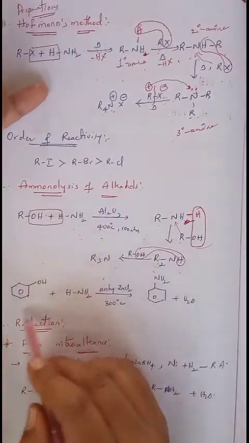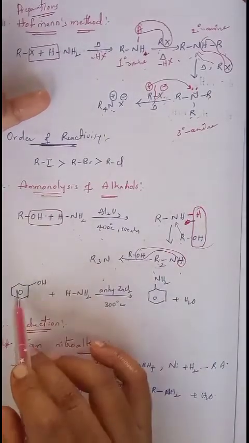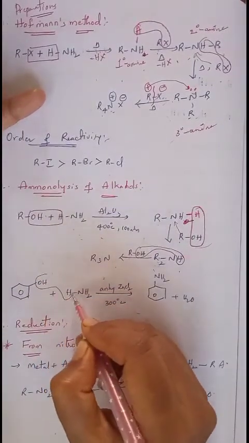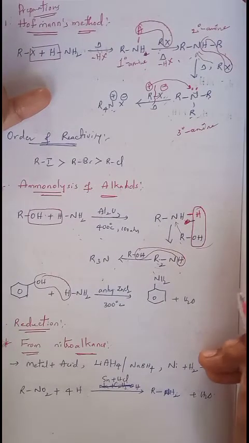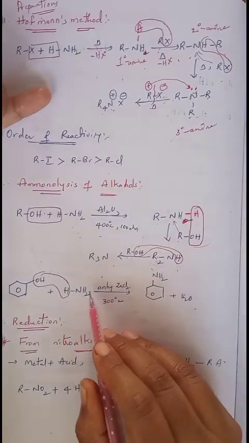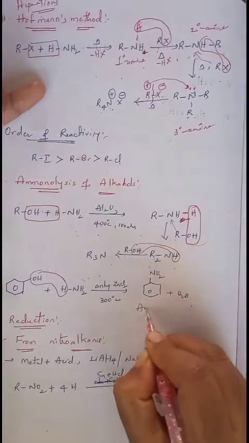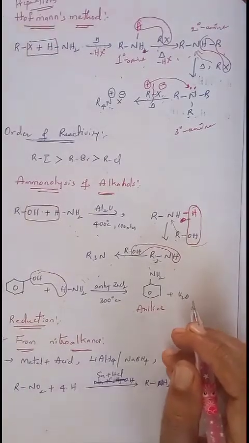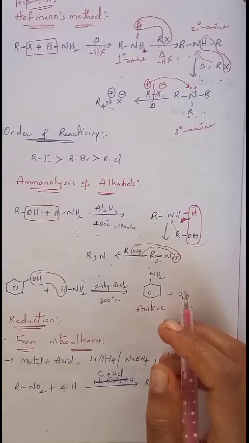Here I have taken phenol. Okay, this is phenol. So this is also one of the hydroxy compounds. When phenol reacts with ammonia, again the same process will be repeated. Hydrogen of ammonia and OH of phenol react together in presence of anhydrous ZnCl2 at 300 degrees Celsius, and eliminate as water. So what is left? NH2. When this NH2 is added to the benzene ring, then aniline, or benzenamine, is formed. We can also commonly call it aniline. Either aniline or benzenamine is formed as the final product.